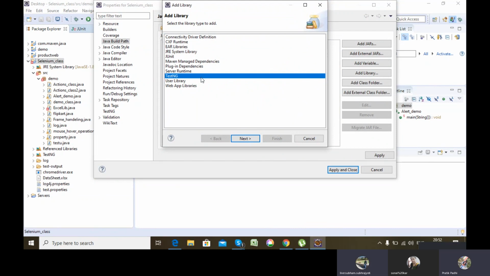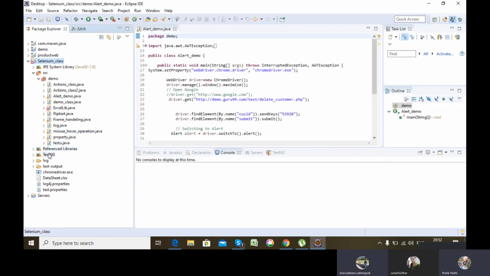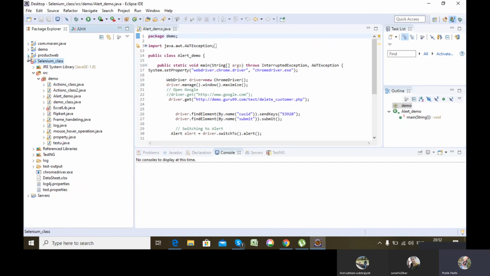After it appears, you can also select it and click next, so that TestNG will also be added to your project. Okay, then apply and close. After that, you'll see that this particular option becomes available inside your project. See, here I haven't added TestNG, so it's not available. Here I have added it, so it's available from the build path. You need to map it to your project if you want to use TestNG in it.